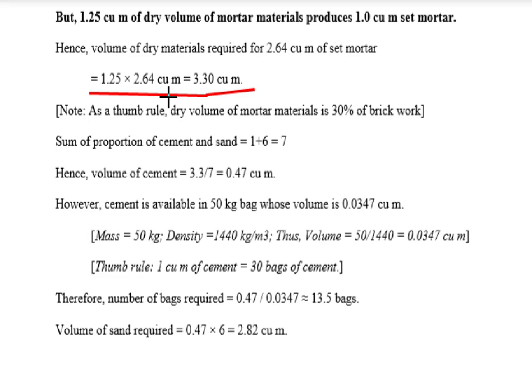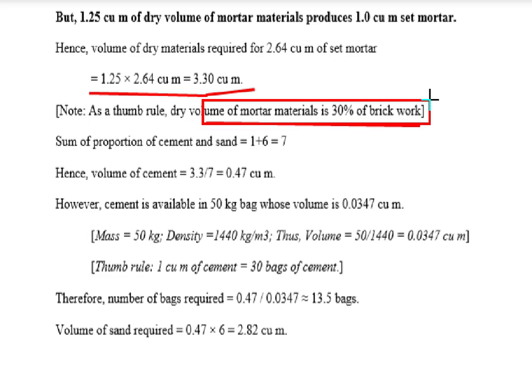So for laymen, those people who will not understand this and are not related with civil engineering, not having technical knowledge, we can say there is a thumb rule for dry volume of mortar material: 30% of the brick volume. Clear? Whatever the brick volume, 30% of brick volume is your mortar volume.